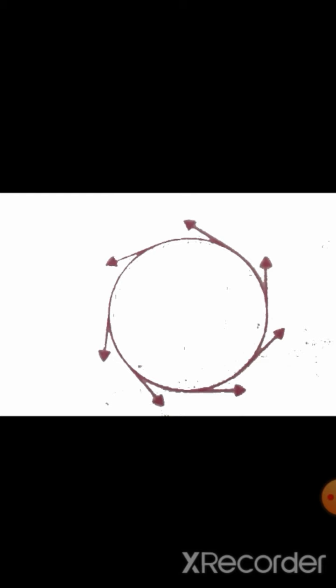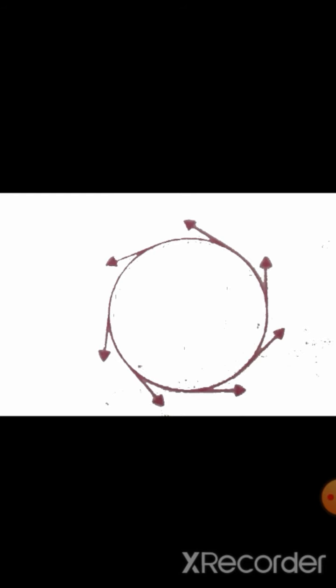Why does the velocity change? At every point of time along the circular path, the object will change its direction. So the velocity of the moving object in a circular path will change because the direction changes. The velocity also will change.